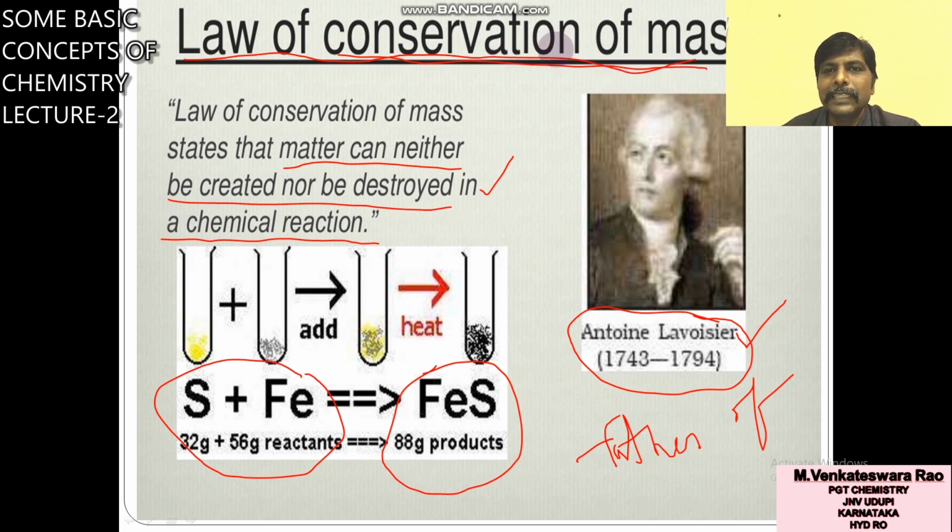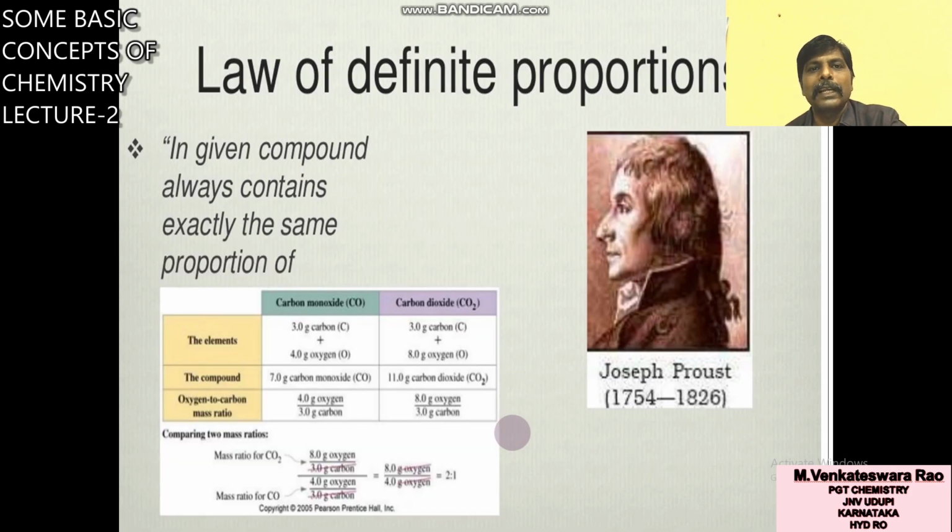Chemical reactions are balanced by using this law. Its statement is matter can neither be created nor be destroyed in a chemical reaction. That means in a chemical reaction, total mass of the reactants is equal to total mass of the products. It is about the first law.